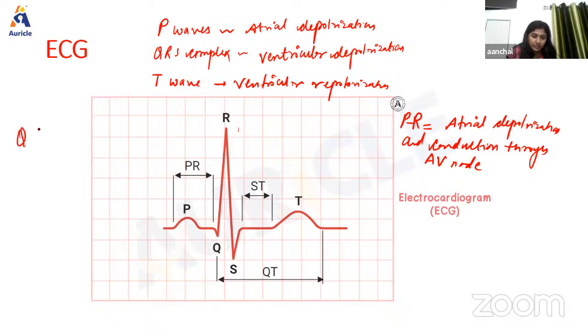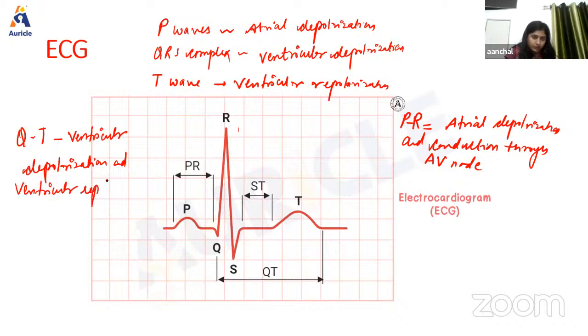Finally, last we have the QT interval. The QT interval represents ventricular depolarization and ventricular repolarization. One more segment is there, that is the ST segment, as we can see. The ST segment is isoelectric. So this is all about the waves that are represented in the ECG.